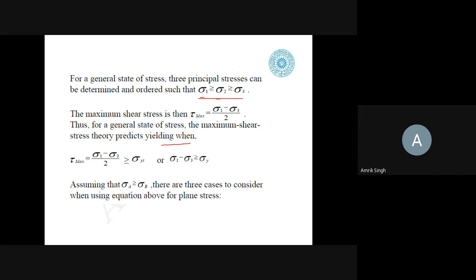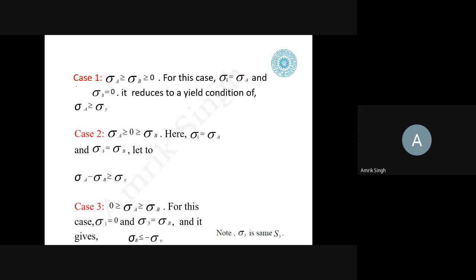So assuming sigma A is greater than sigma B, these are the three cases which can be there. Okay, so case 1, if we discuss, sigma 1 is greater than sigma B and sigma 3 is 0. For this case, sigma 1 is equal to sigma A and sigma 3 is 0.